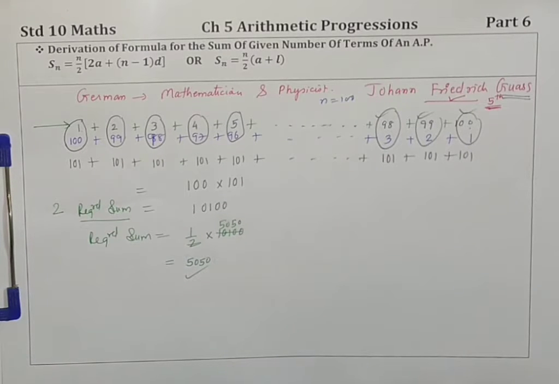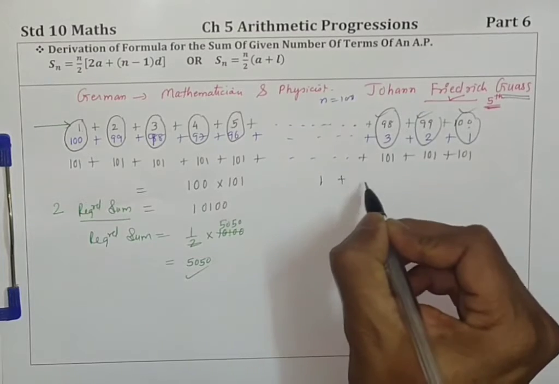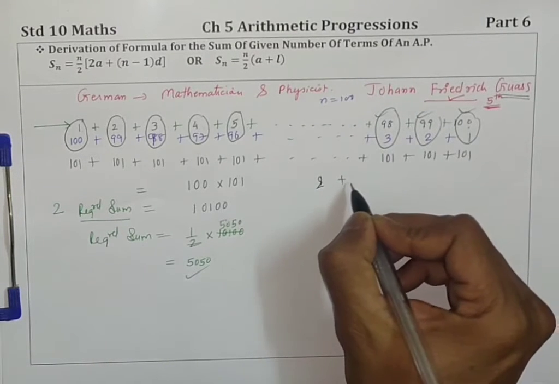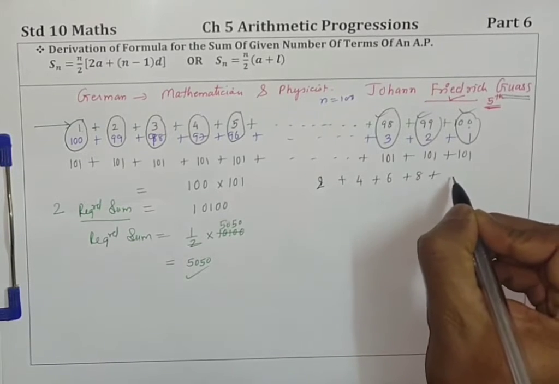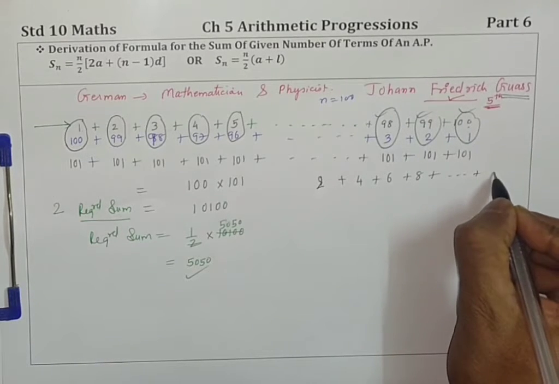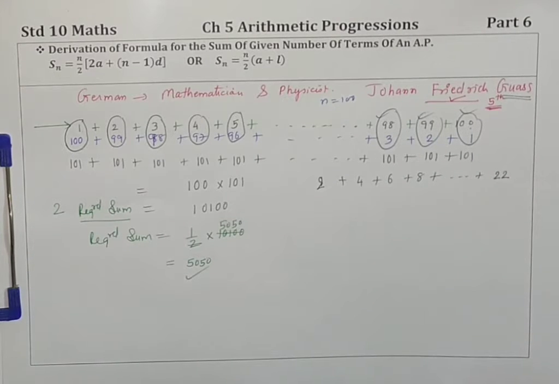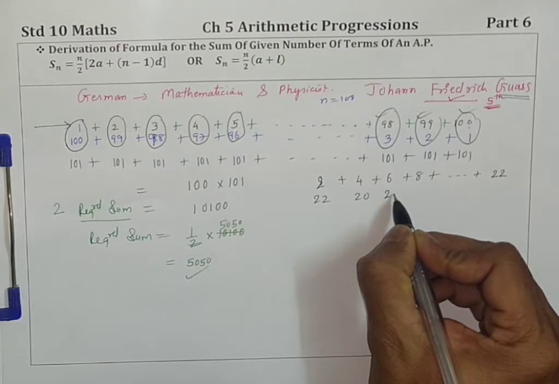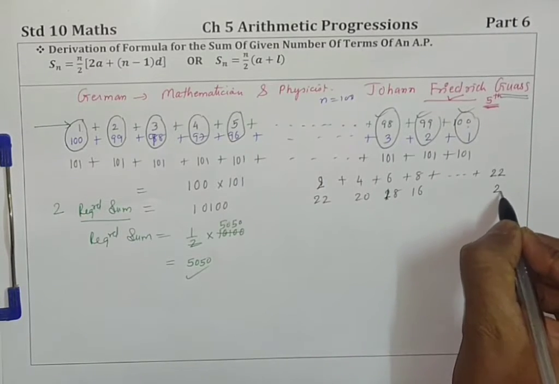All right, children. Say suppose you have to find the sum starting from 2, 4, 6, 8 up till 22. Then you can reverse the order: 22 plus 20 plus 18 plus 16 and this will be 2.